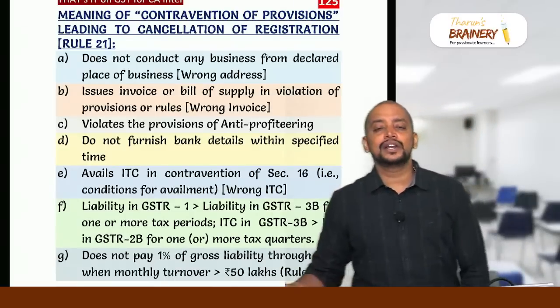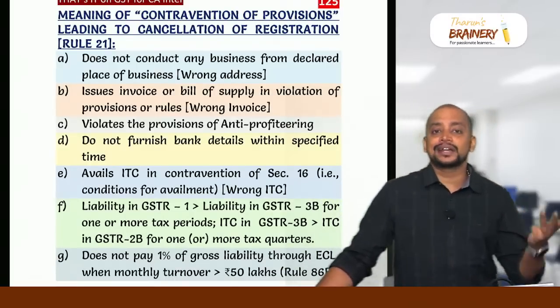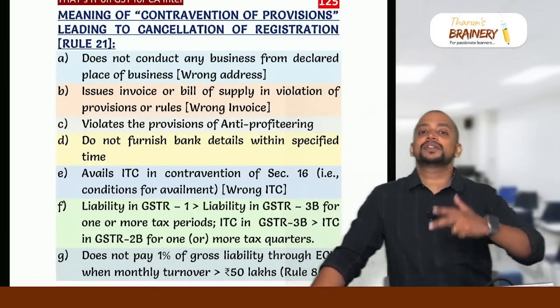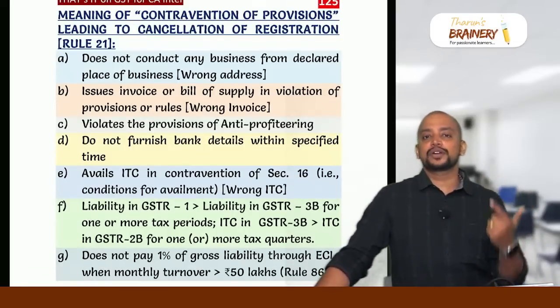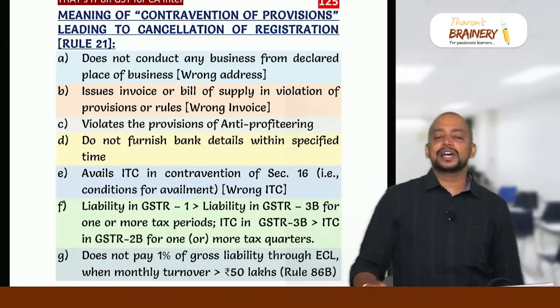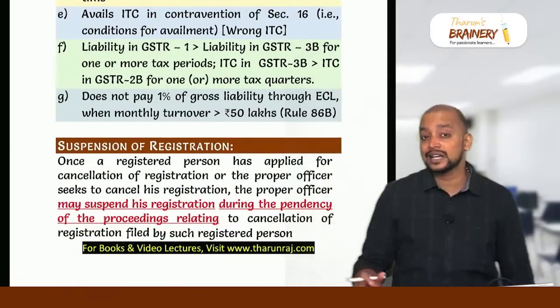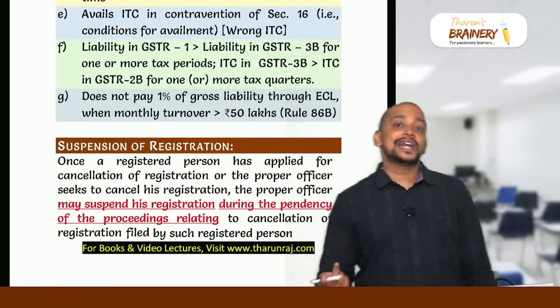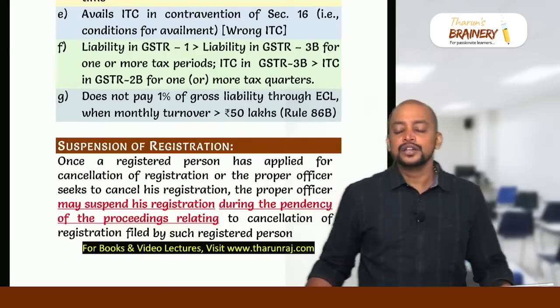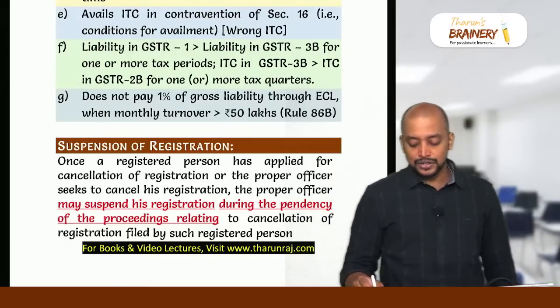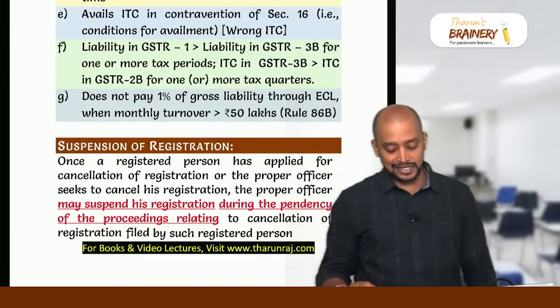And then 3 violations: violation of furnishing bank details, violation of payment of 1% of liability through cash ledger as per 86B, or violation of anti-profiteering provisions. And then if their liability in GSTR 1 is greater than GSTR 3B, or the ITC they have availed more in their 3B than the 2B, so for 1 or more tax periods, then also that will be a case for cancellation of registration.